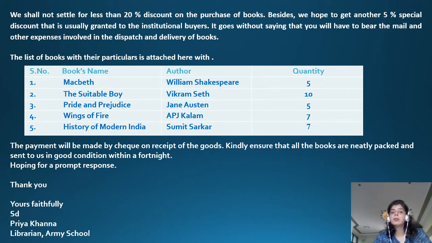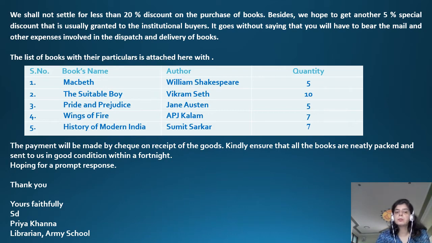History of Modern India written by Sumit Sarkar. Quantity is 7. And then you specify the payment mode, how you are going to make the payment. The payment will be made by check on receipt of the goods. Kindly ensure that all the books are neatly packed and sent to us in good condition within a fortnight. So you have to specify by when this order should reach us.